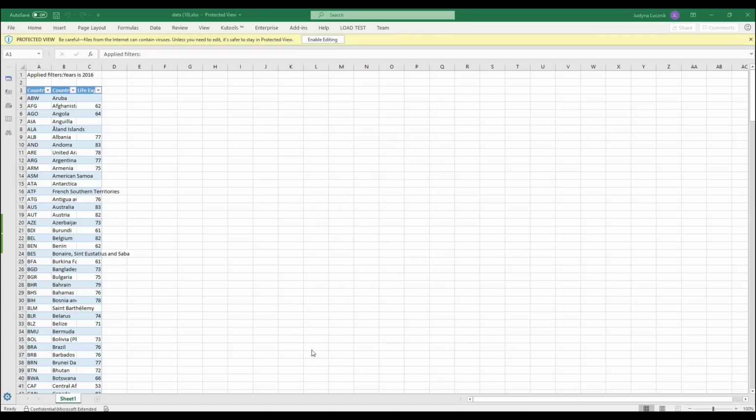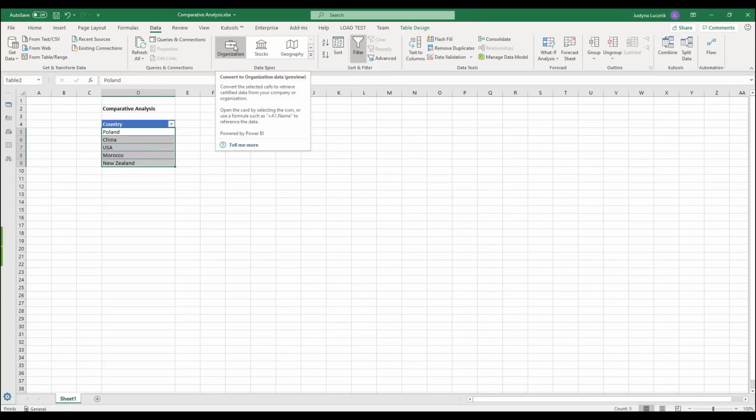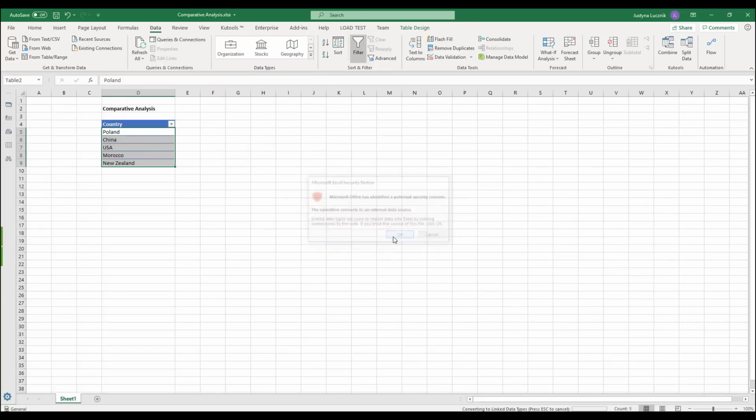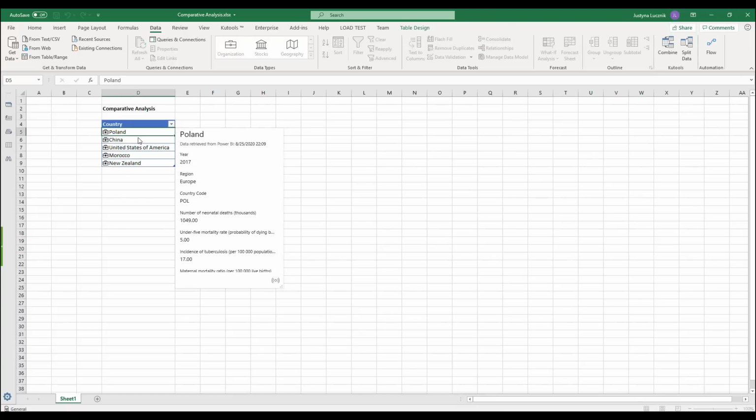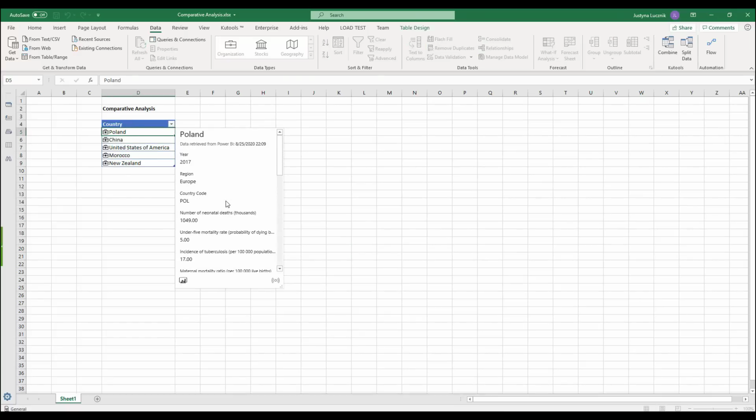Finally, what if my business users just want to do some quick ad hoc analysis in Excel? Well, Excel now has an inherent built-in understanding of Power BI organizational entities. So the Surgeon General can simply tell Excel that he wants these countries to be treated as organizational data, and look what happens. We were able to automatically create these organizational entities, and I can even see this Power BI entity card that describes all the data for me.